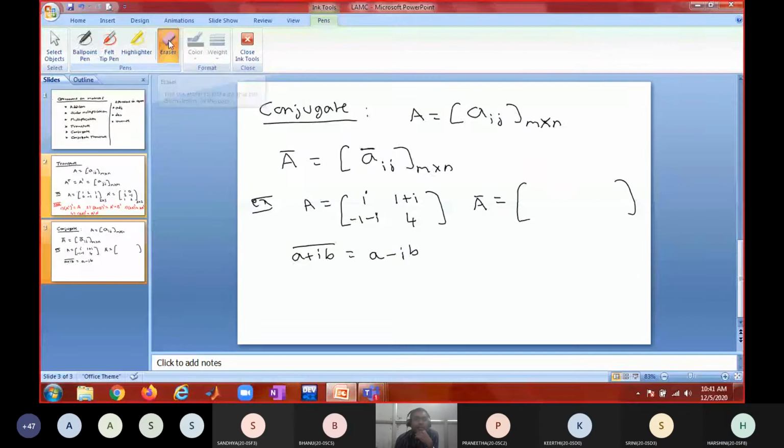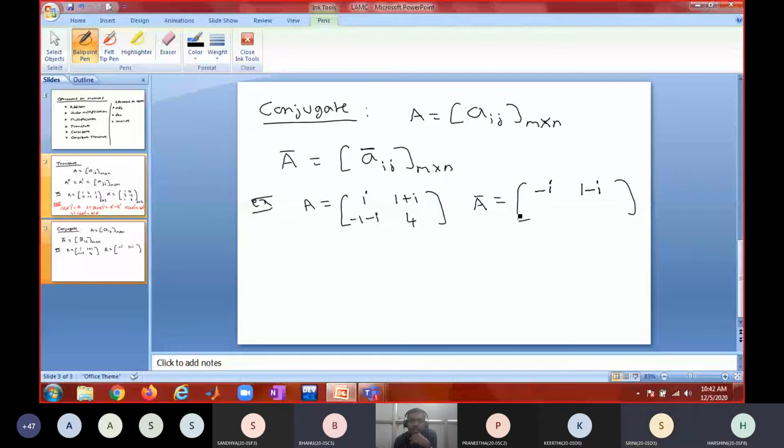Am I right? Yes, sir. So what is the conjugate of i? Minus i. What is the conjugate of 1 plus i? 1 minus i. The conjugate of minus 1 minus i is minus 1 plus i.